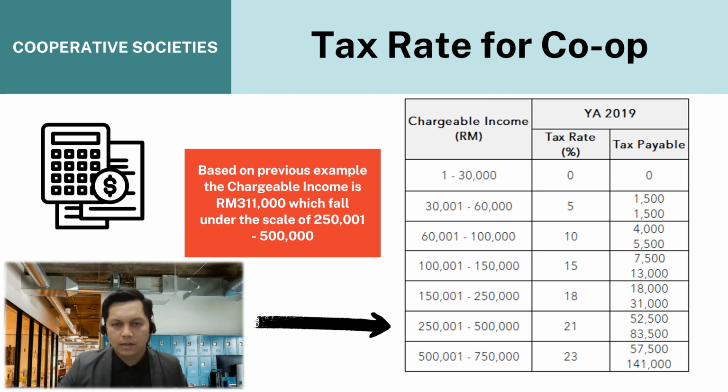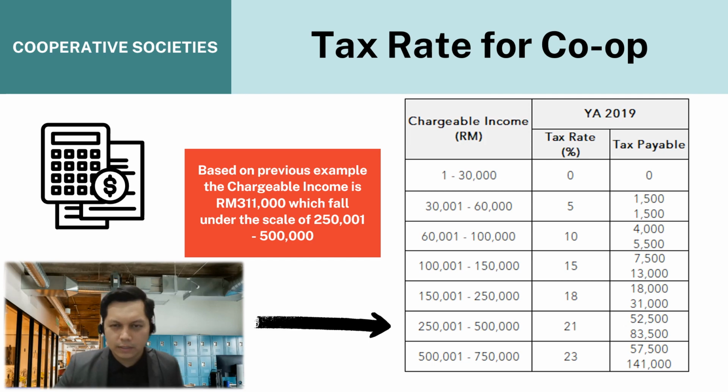Now, based on the example that we have calculated previously, Koperasi Kita Berhad has a chargeable income of 311,000 ringgit, which falls under the scale of 250,001 ringgit to 500,000 ringgit.